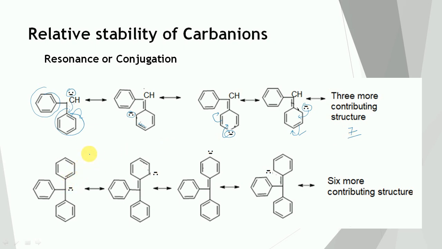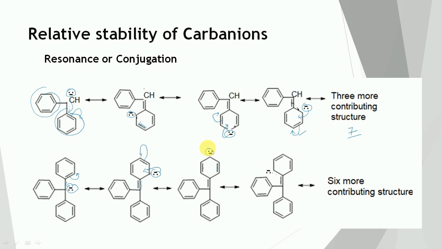Then in the case of the triphenyl methyl carbanion, the negative charge is carried by this carbon. Now it will take part in the pi bond formation, and this pi bond will shift toward this side. So this pi bond is formed, and the negative charge comes on this carbon. Now this lone pair will take part in the pi bond formation, and this pi bond will shift toward this side. So the negative charge comes here, and a fresh pi bond will appear here.